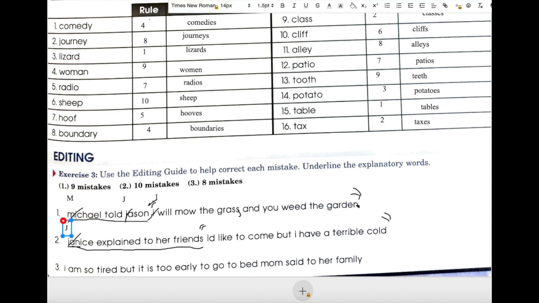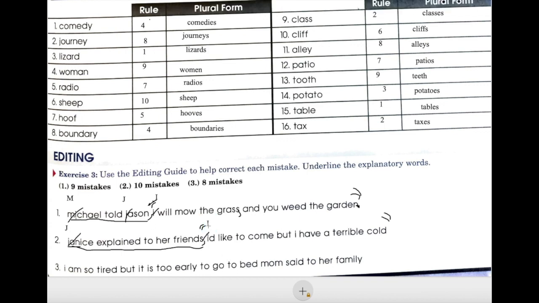Janice, proper noun. Janice explained to her friends. We have explanatory words at the beginning again, so we need a comma right here. I'd, capitalize I. First word, and we always capitalize I.